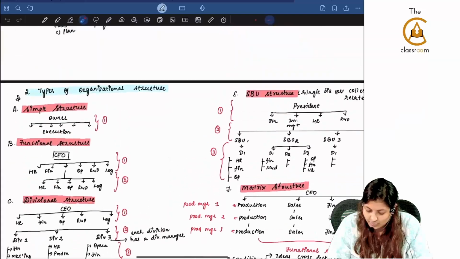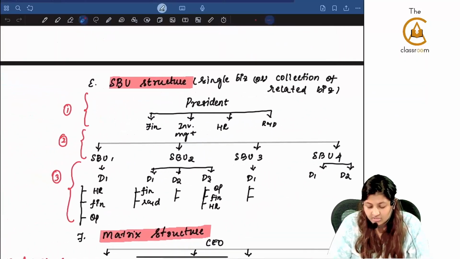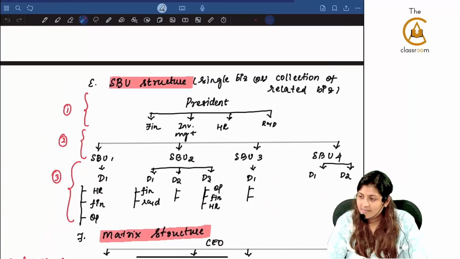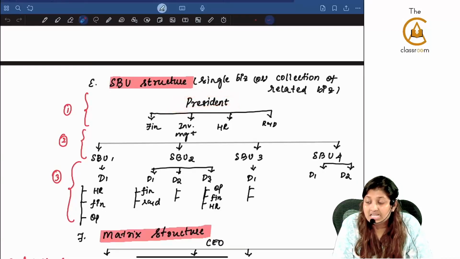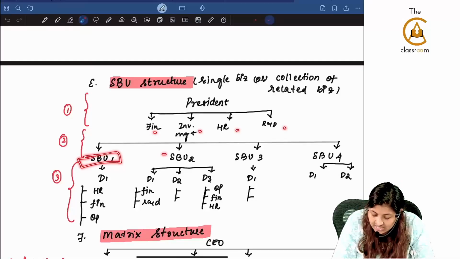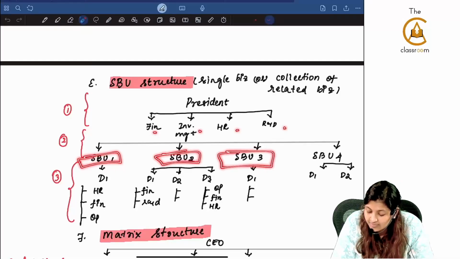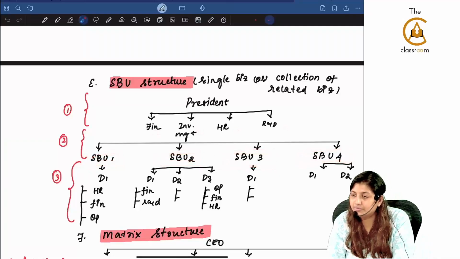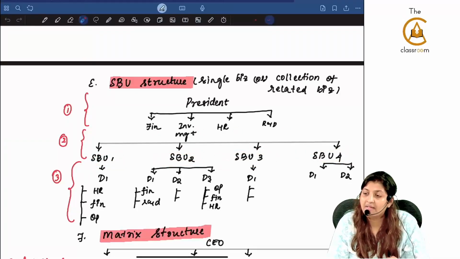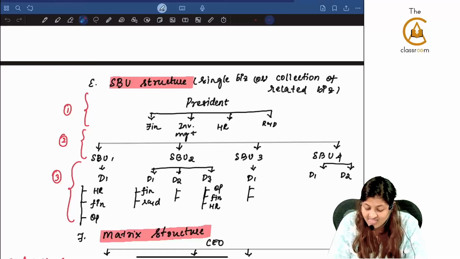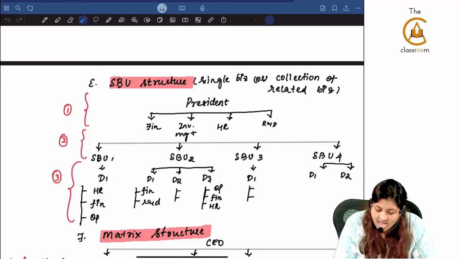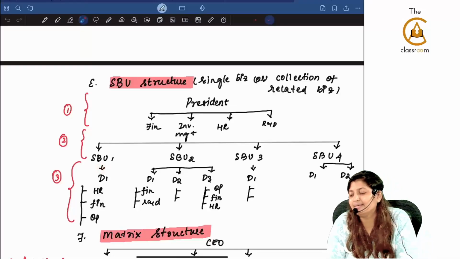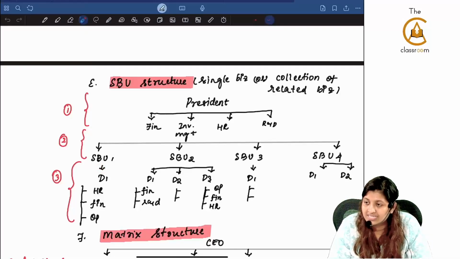What is the next one? SBU structure. This is the most important one, prevalent these days, where instead of a CEO we saw that there is a president, and under him there will be multiple functions, and under that there will be multiple strategic business units. Strategic business units are units having their own cost center, their own profit center, they'll have their own competition, they will act like a separate business by themselves. Under each of the SBUs there can be multiple divisions. Example we saw for this is Tata.